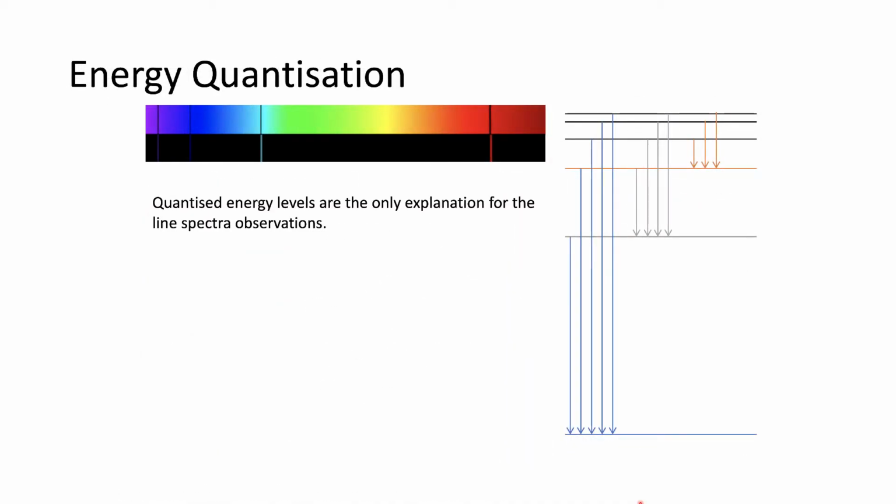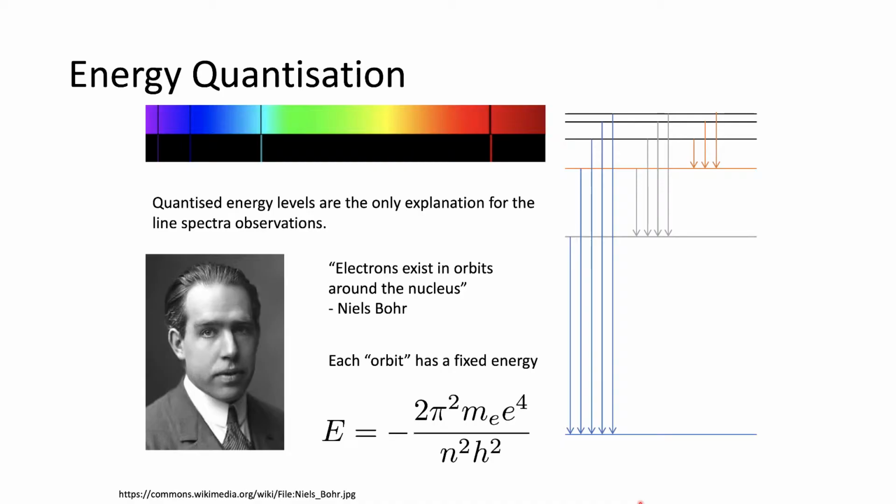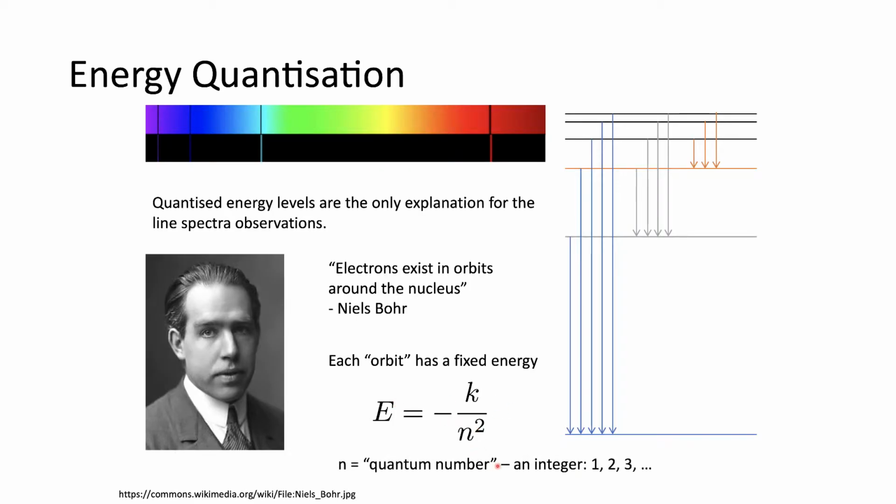The only way we can explain these line spectra observations is the fact that the energy levels are quantized. Niels Bohr came up with the idea that electrons exist in orbits around the nucleus and can only exist on those orbits, so each orbit had a fixed energy. His equation for this looks rather complicated at first, but notice that we've got a pi, we've got the mass of the electron, the charge on the electron, and Planck's constant, so all of these boil down to a constant, and there's a simpler way to look at it and just represent it as the energy is proportional to 1 over n squared, where n is a quantum number, so an integer, 1, 2, 3, and so on.